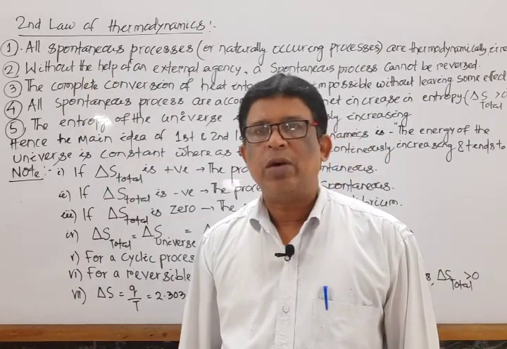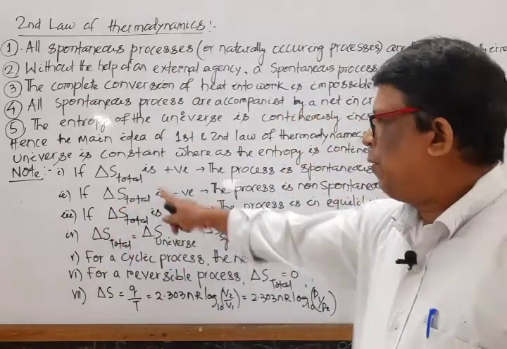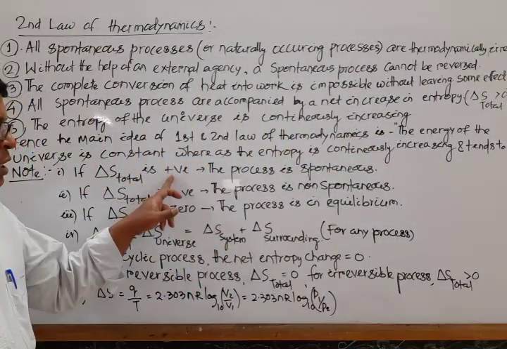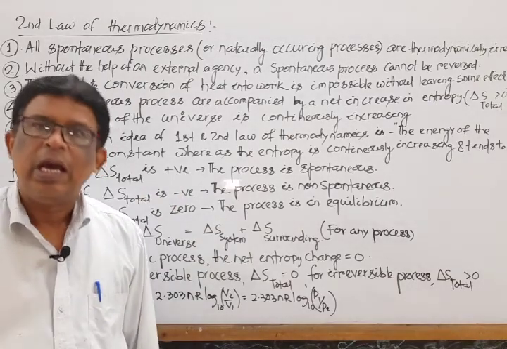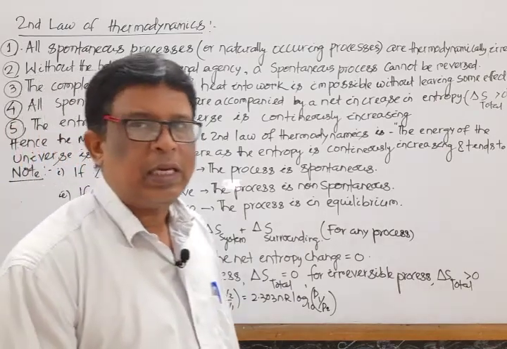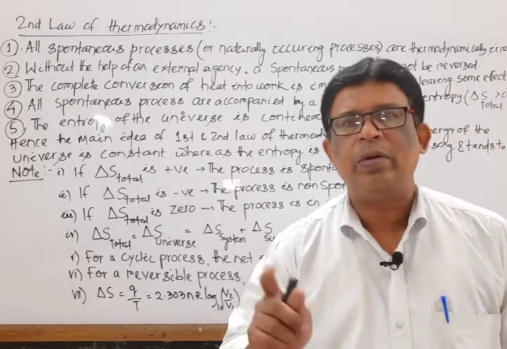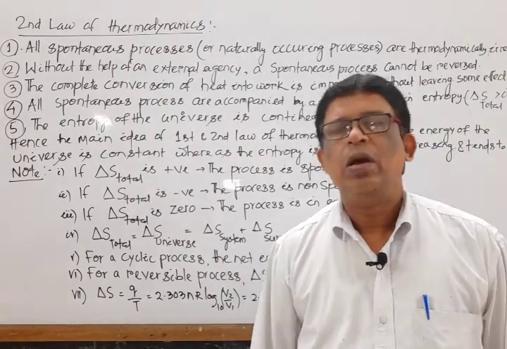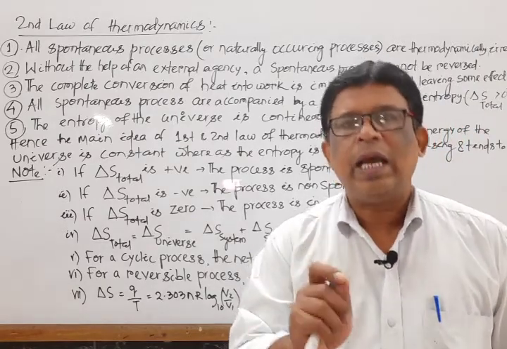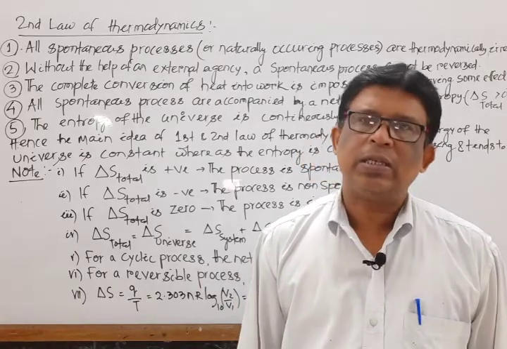And some notes relating to the entropy change. Mark that. If entropy change is positive, already we discussed, then the process is spontaneous. If entropy change is negative, then the process is non-spontaneous. If entropy change is equal to 0, then the system or the process is in the state of equilibrium. And for any system, for any process, the change in entropy, del S total or del S universe, is equal to del S system plus del S surrounding.